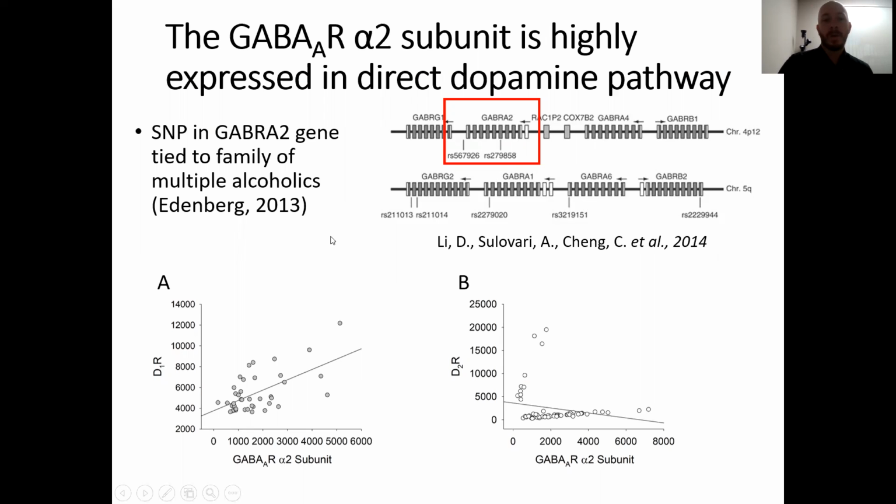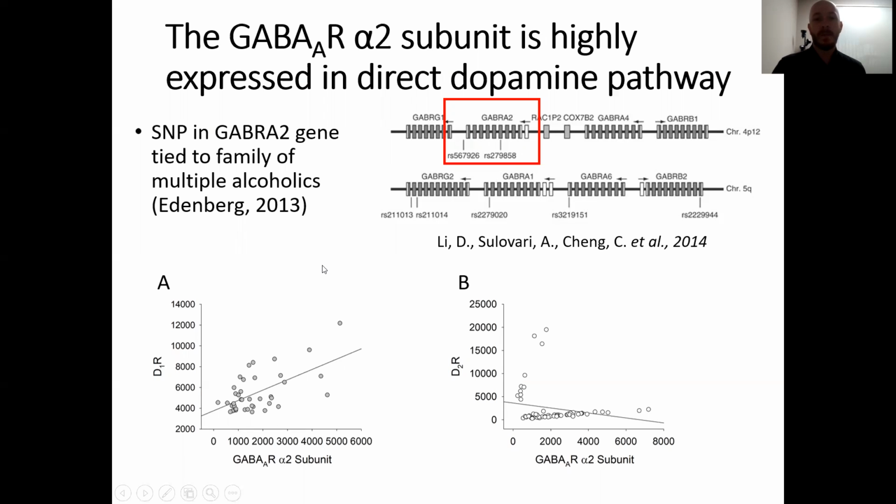So in A and B here, we're looking at the nucleus accumbens. This is my primary region of interest, the main reward and motivation center of the brain that can eventually become hijacked throughout the process of addiction. The drug becomes the new reward. So we have on there neurons that contain D1 or D2 dopamine receptors. And the ones containing D1 are part of what's called the direct dopamine pathway. This is the one that's highly associated with the development of addiction.